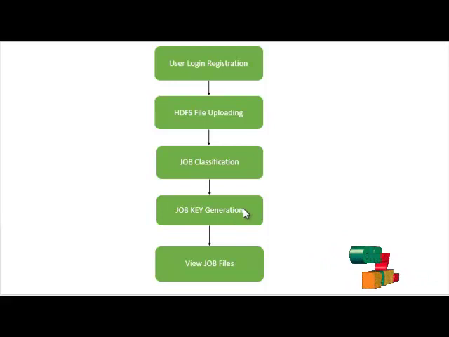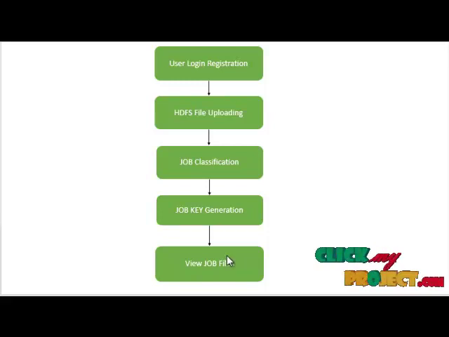So it creates the job key. In the job key creation process, a 6 or 7 digit formation key is created. So the user can use the job formation files another time, using the right formation key format. So when this key is matched, the user can view the job files and all the details about the files. So the final step is viewing job files.